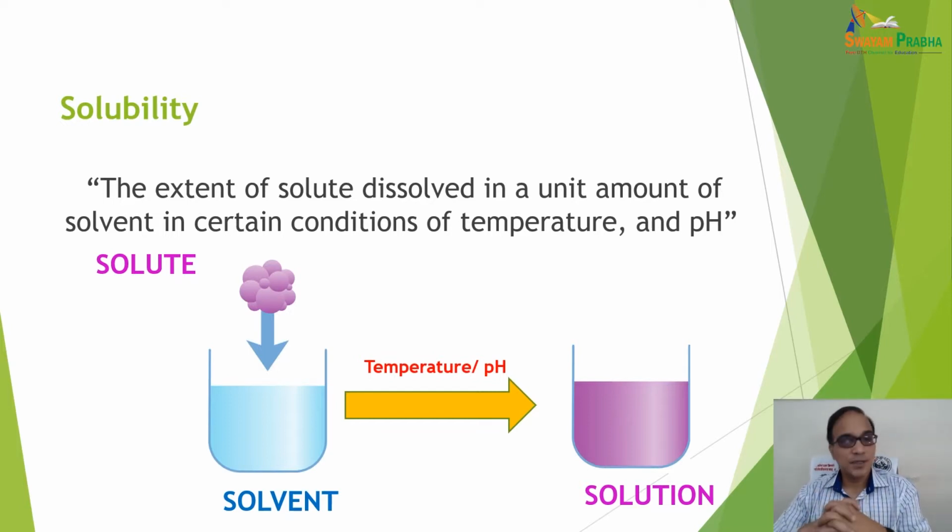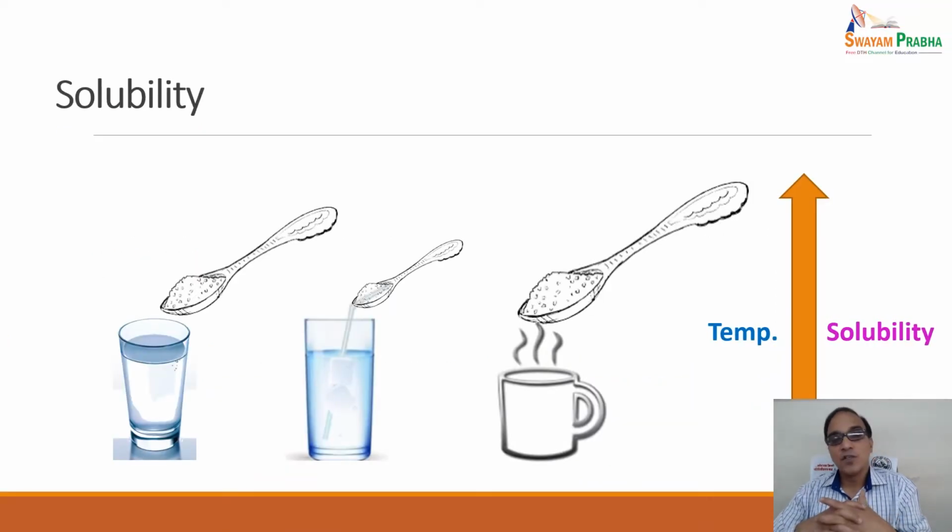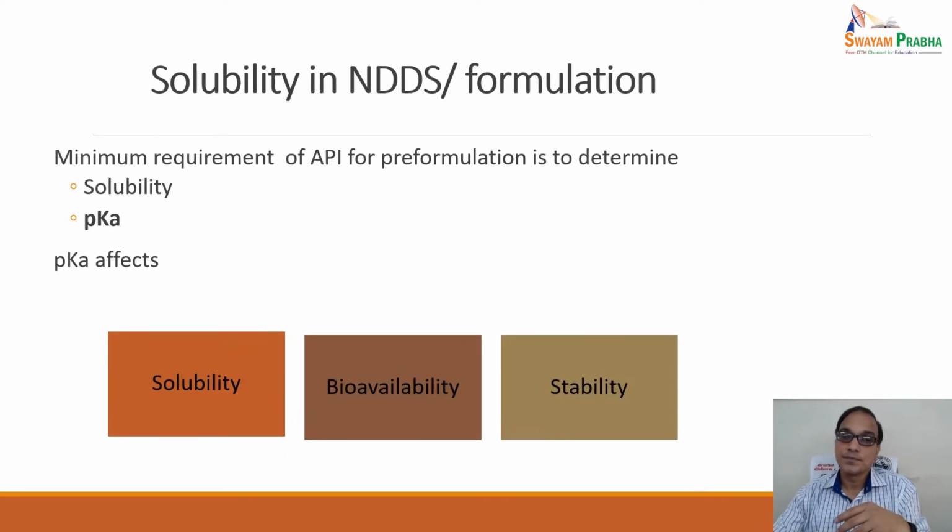So let's define solubility in basic terms. The extent of solid dissolved in a unit amount of solvent under certain conditions of temperature and pH is called solubility. In general, we know that if you increase the temperature, the solubility is going to increase. It's a function of temperature. For novel drug delivery systems, or in general any formulation, the minimum requirement of the API for pre-formulation of any kind of dosage form is that we must know the solubility and pKa of the drug. This pKa affects the solubility, bioavailability and stability of the API when you are planning the dosage form or delivery system.